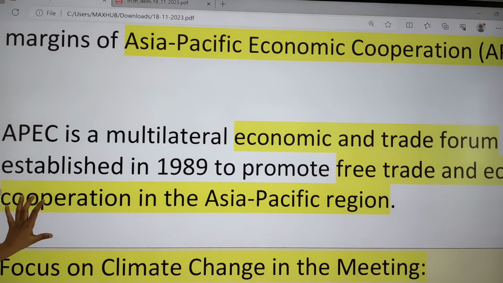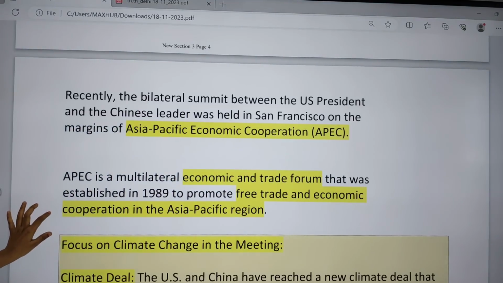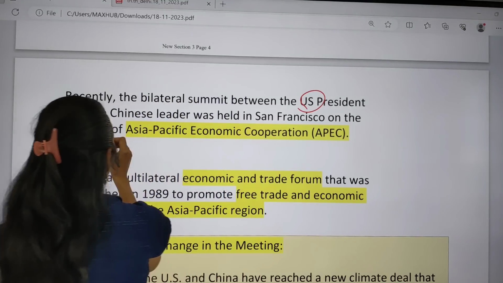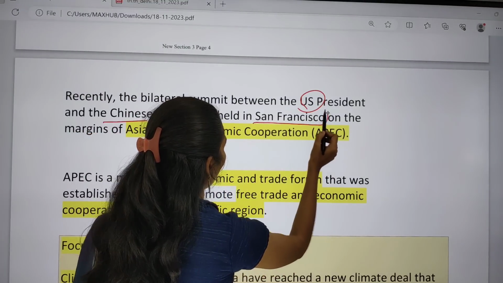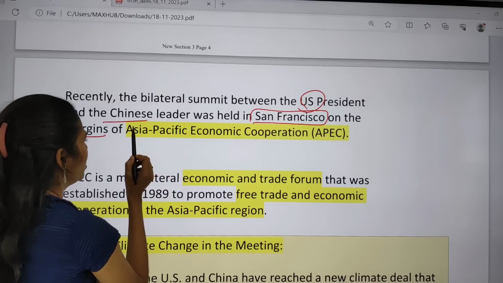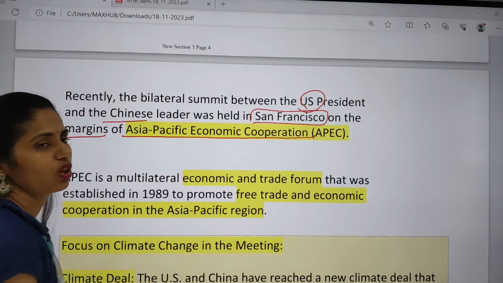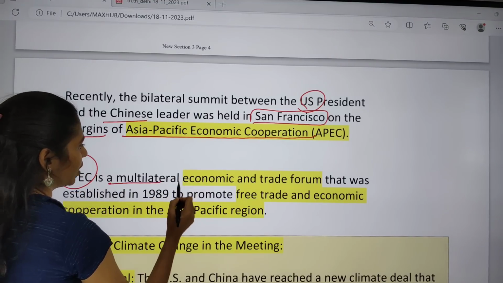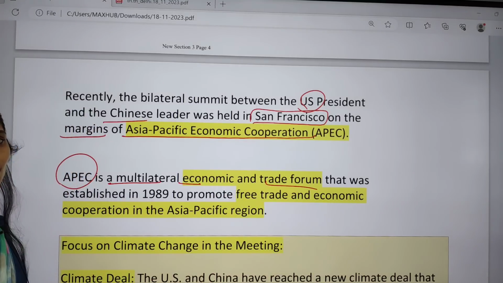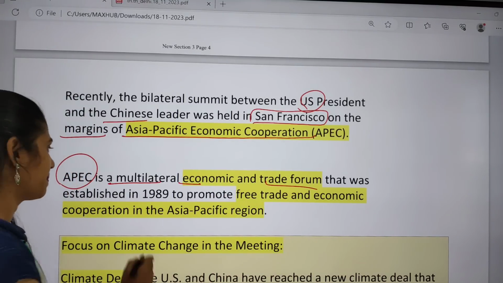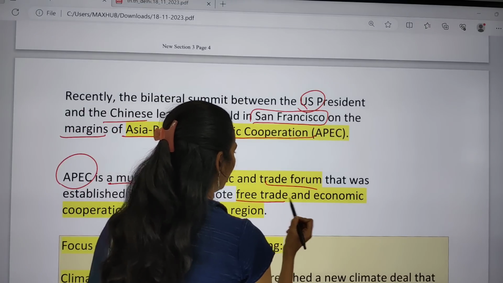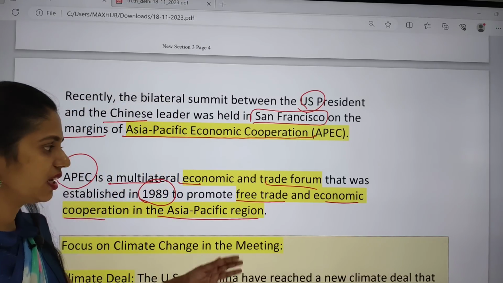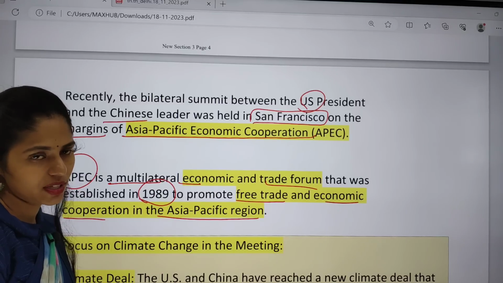So recently, what happened? A bilateral summit between the US president and the Chinese president was held in San Francisco on the sidelines of APEC, Asia Pacific Economic Cooperation. So what is APEC? It is a multilateral economic and trade forum, established in the year 1989, and its aim is to promote free trade and economic cooperation in the Asia Pacific region.